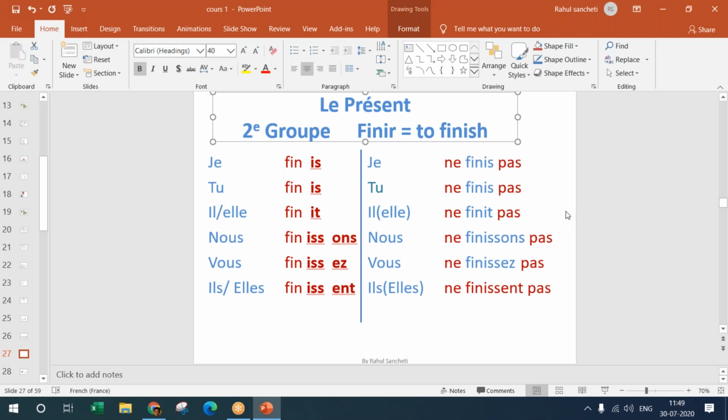So the issue here is it's a small sentence. You can identify the verb easily. But moving forward, when we look at past tense, future tense, past continuous, future continuous, passé récent, these are all different tenses. That time it will be a little complicated to find the verbs that are actually conjugated in past tense or present tense or future tense. Okay, so it's simple present tense that we are discussing right now.